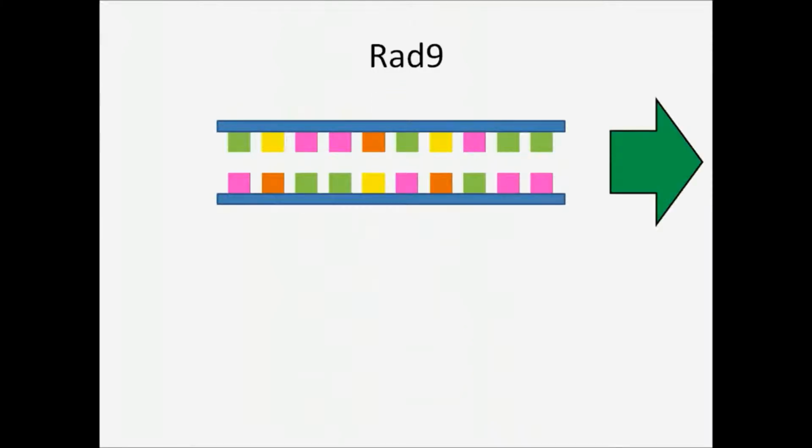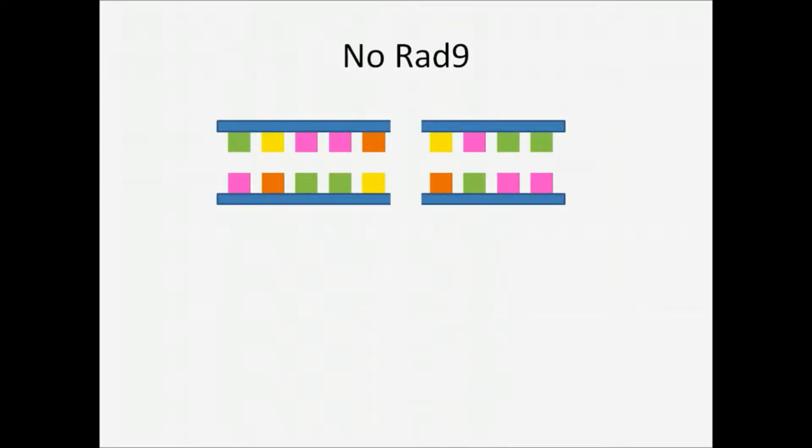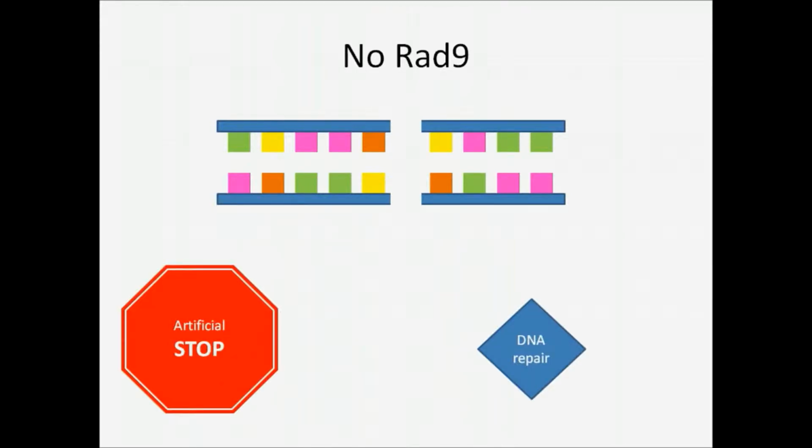When the damage has been repaired, the cell is free to move on in the cell cycle. In a landmark paper important to the understanding of cell cycle checkpoints, it was proven that Rad9 does not do any of the DNA repair itself, but instead simply responds to the DNA damage and buys the cell time so that other proteins can fix the problem. In fact, even without Rad9, cells would be fully viable if artificially held in arrest at G2 and therefore given plenty of time to fix any problems in the DNA.